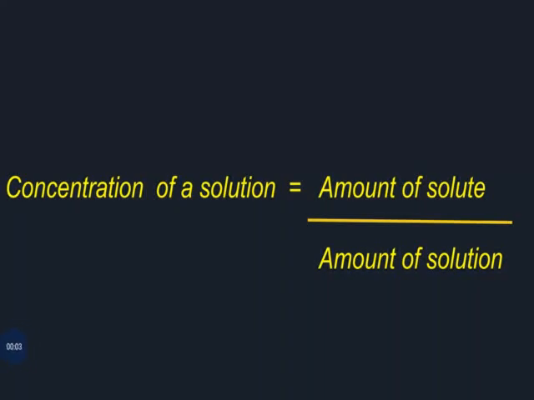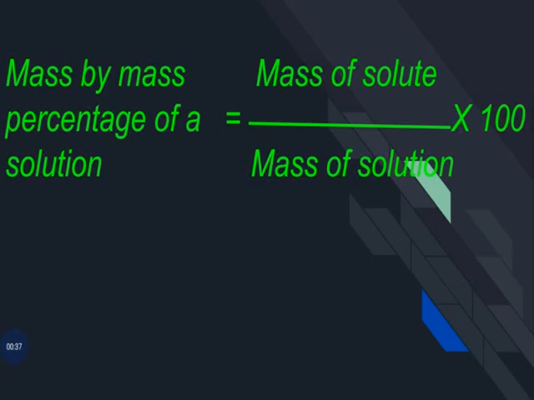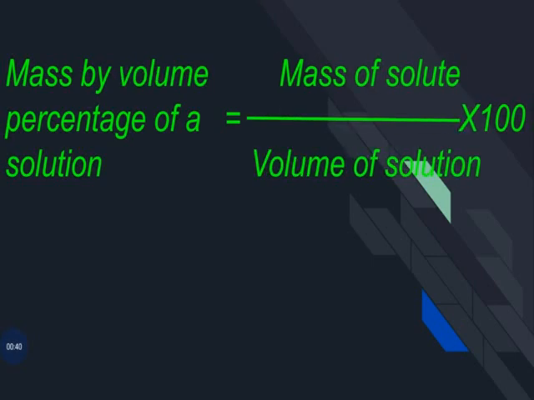The concentration of a solution is the amount of solute present in a given amount of solution, or the amount of solute dissolved in a given mass or volume of solvent. That is, concentration of a solution equals amount of solute divided by amount of solution. Children, here we have to do some calculation. There are various ways of expressing the concentration of a solution, but here we learn only 2 methods: mass by mass percentage and mass by volume percentage.